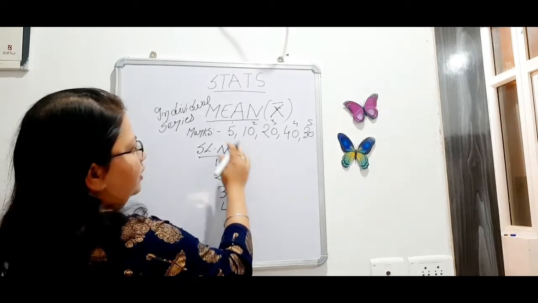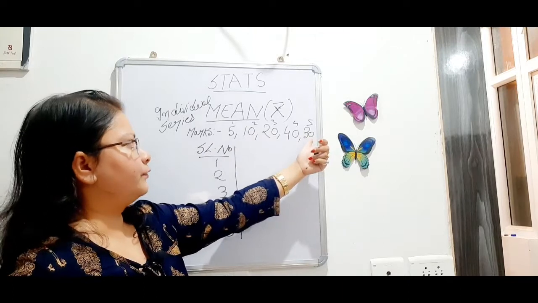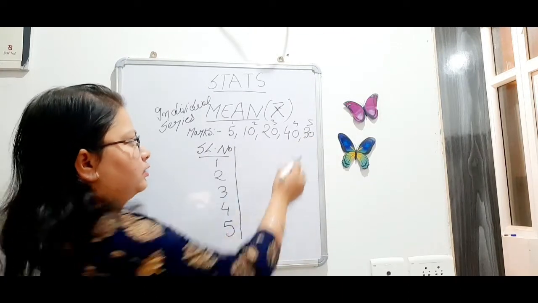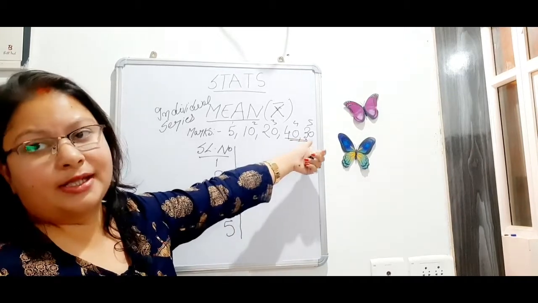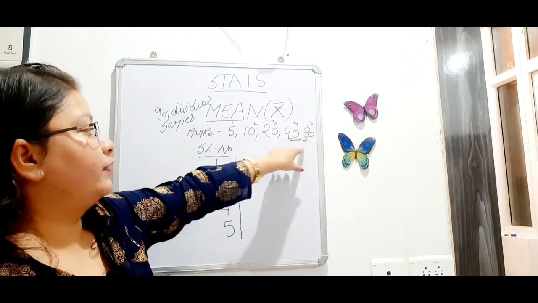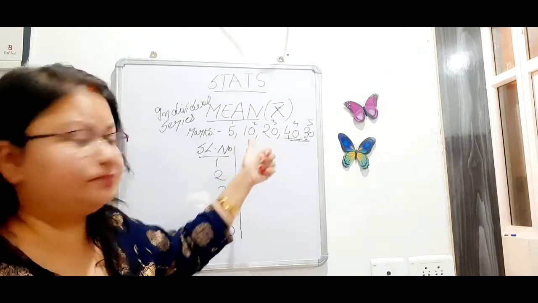So here in the question it is already in ascending order. No, the last one is not. The last two numerics are not in ascending order, so we will arrange that. Other than that, it's already in ascending order.